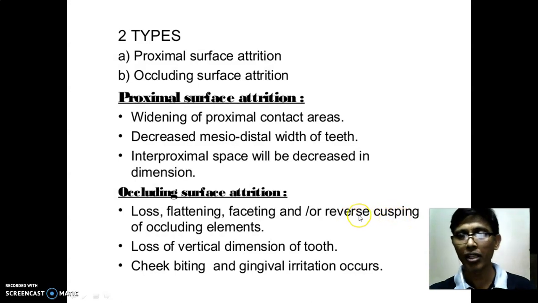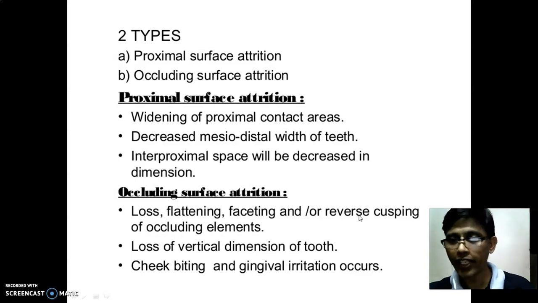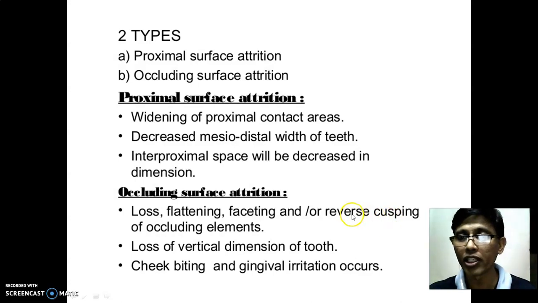What is reverse cusping? A cusp is a protruded area on the occlusal table of the posterior teeth. But in reverse cusping, the cusp becomes flat, and the flattened table also shows a depression in the occlusal table. The depression is because of continuous wearing of that occlusal table. That is called reverse cusping.